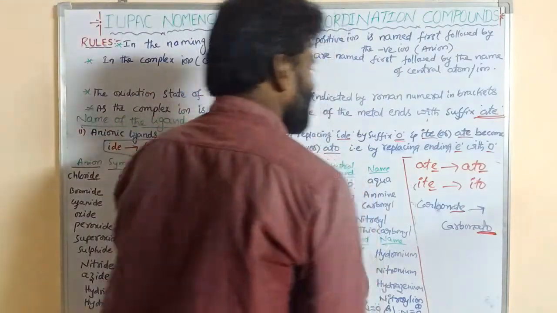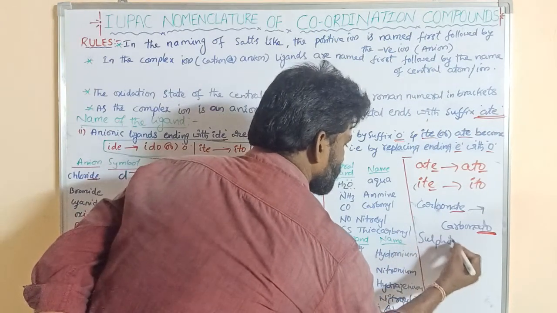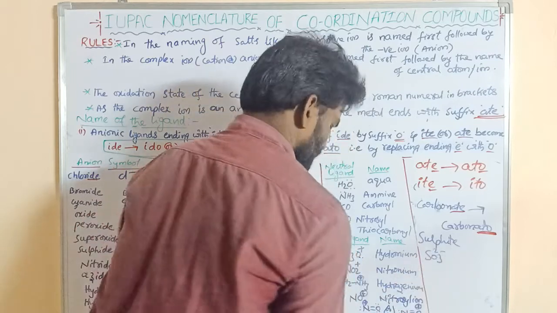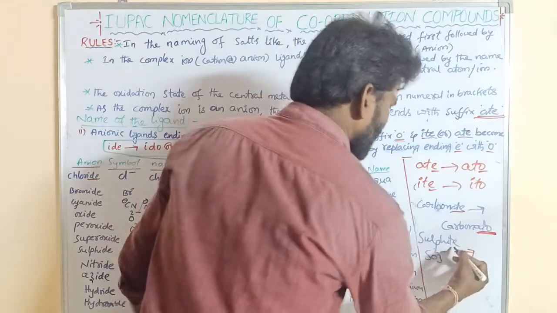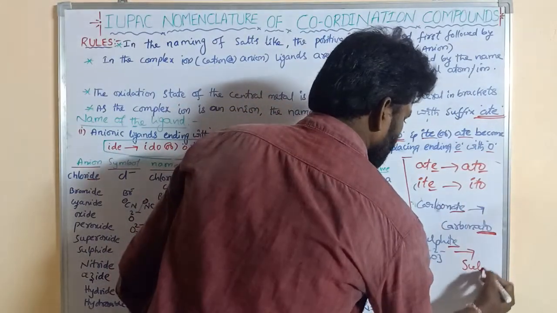Similarly, we can take sulfite, SO3 2 minus, acting as a ligand. What is its name? Ite converts to ito, sulfito.